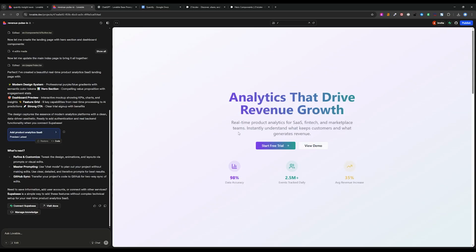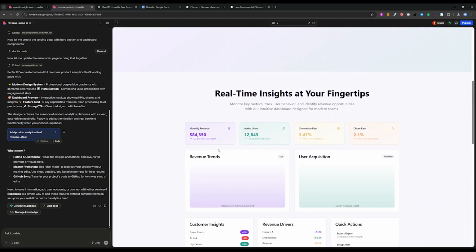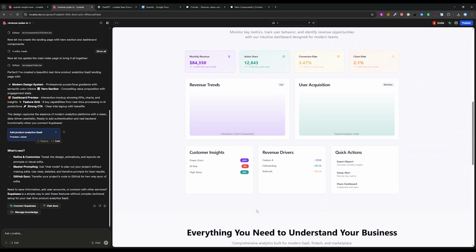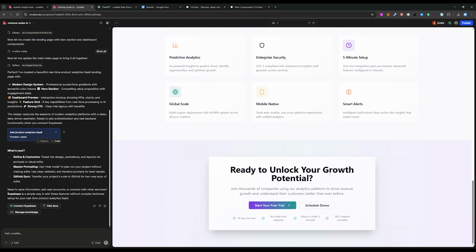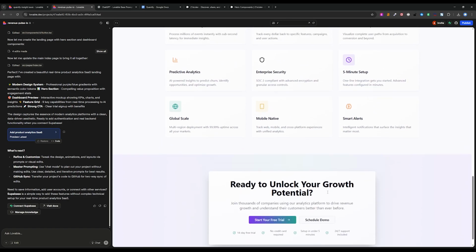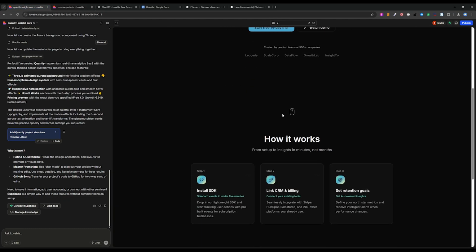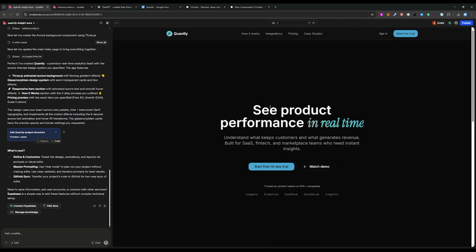Now we can obviously see the difference between a basic prompt and a well-crafted prompt that offers Lovable context in order to make a good design. You can see this templatey design that Lovable loves to make. You can see this gradient text. This is very overused in Lovable generations. All these charts, all those fonts, you can basically tell this is a website made in Lovable. Obviously, it doesn't even compare with this result, even if this is still basic as well, but we have a better foundation to work on.